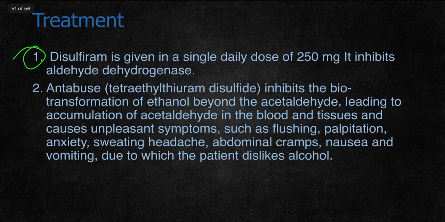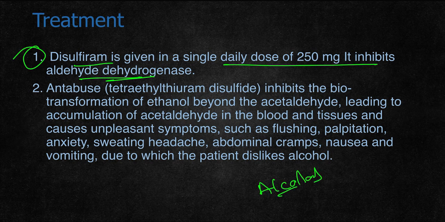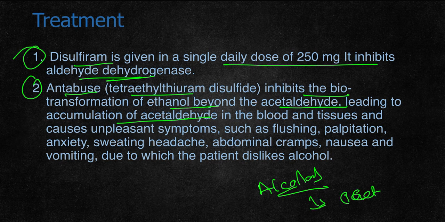Treatment for chronic alcoholism is usually given to withdrawal: disulfiram. It is given in a single daily dose of 250 mg. It inhibits aldehyde dehydrogenase. So because it inhibits aldehyde dehydrogenase, alcohol is not metabolized properly. One more drug is Antabuse, which is tetraethylthiuram disulfide, which inhibits the biotransformation of ethanol beyond acetaldehyde, leading to accumulation of acetaldehyde. So because of Antabuse, once acetaldehyde is formed, it starts accumulating in the blood.